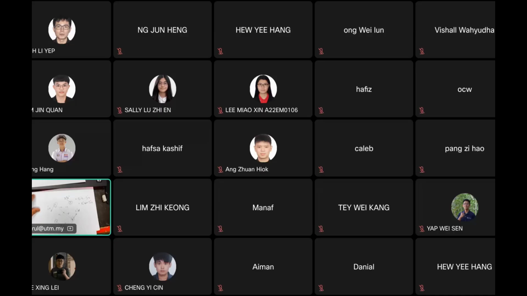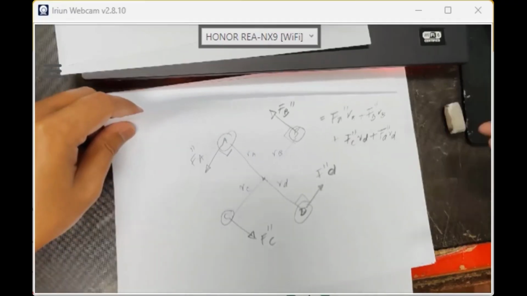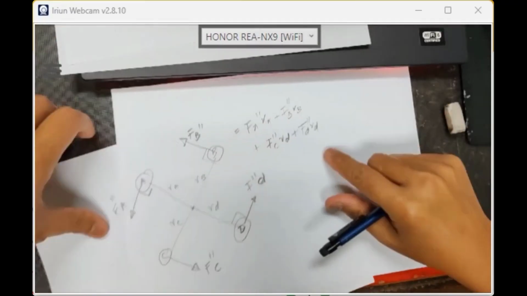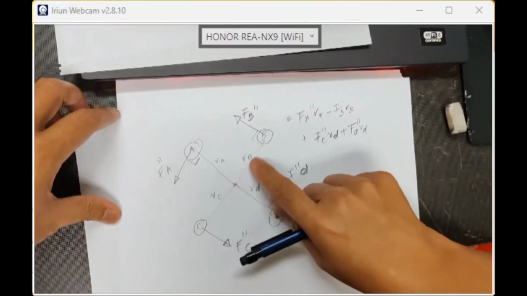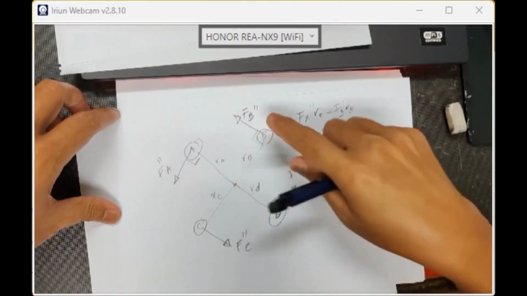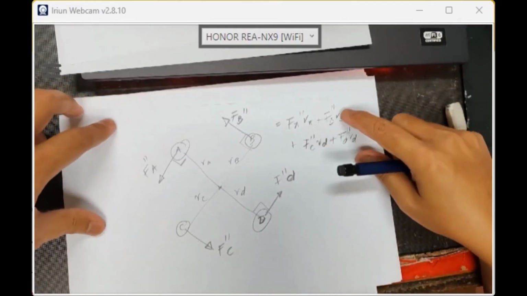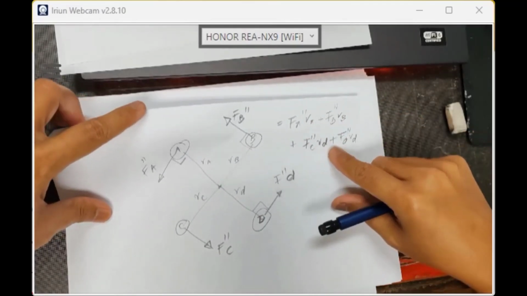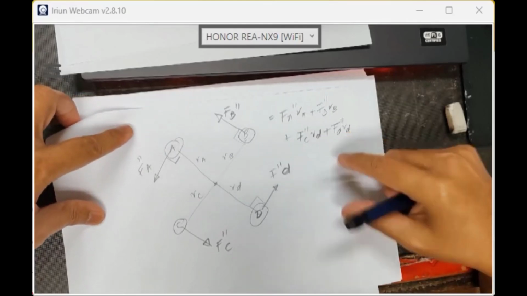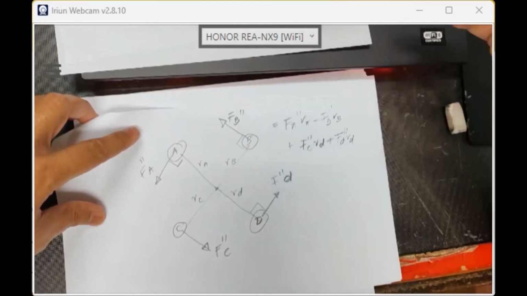So it means that in my case here, F A times R A plus F B times R B plus F C times R C plus F D times R D equals the total torque, a multiplier times 10 to the power 6.